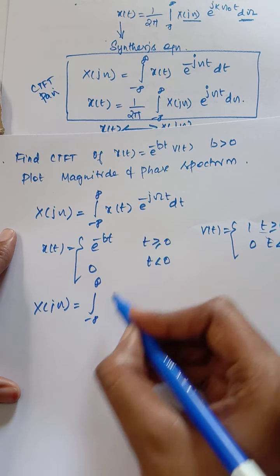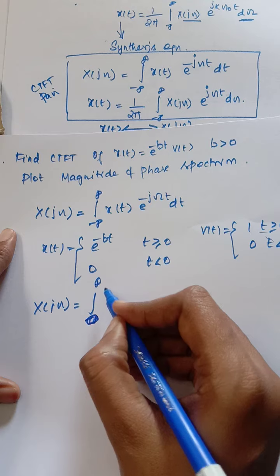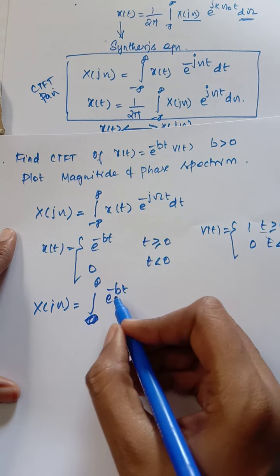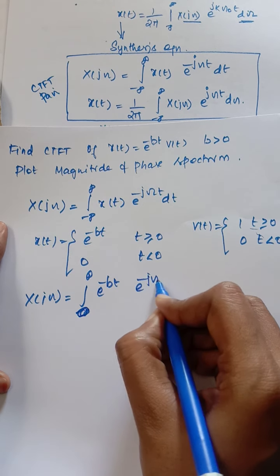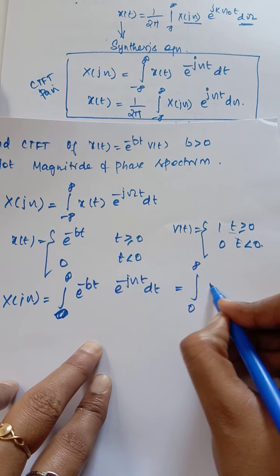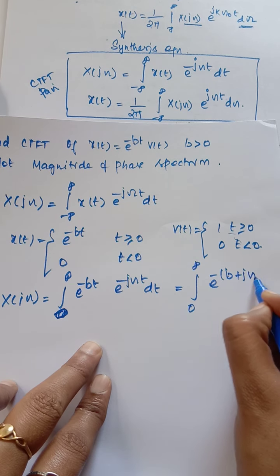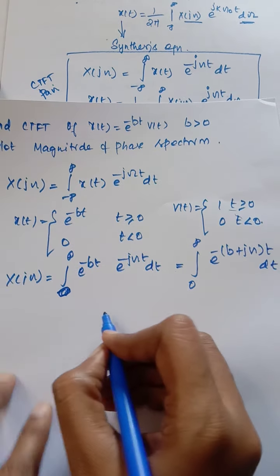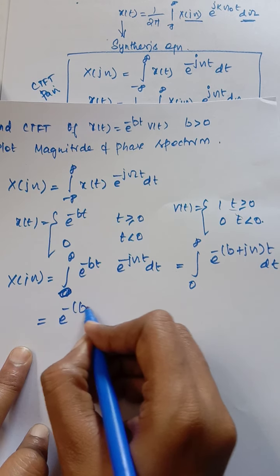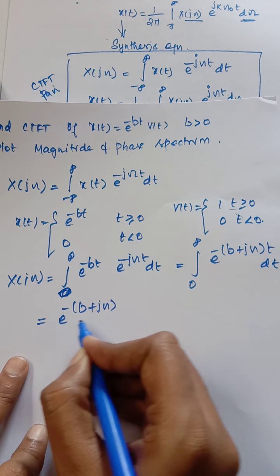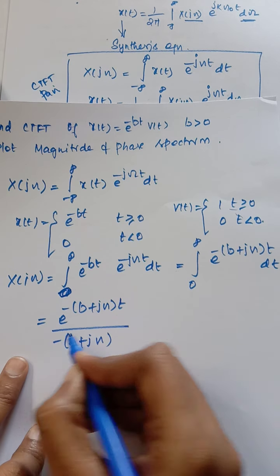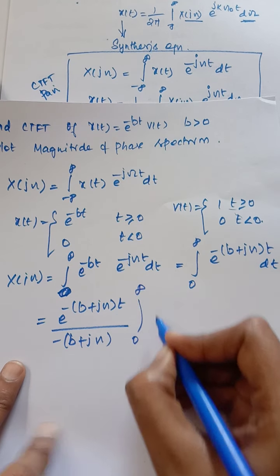Now we have only the positive side, so 0 to infinity of e power minus bt e power minus j omega t. Next, we need to add these two, so e power minus (b plus j omega) into t dt. Now when you integrate it, you will get e power minus (b plus j omega) t divided by minus (b plus j omega), and the limits are 0 to infinity.